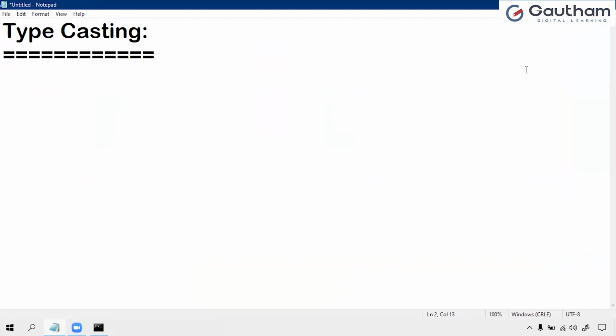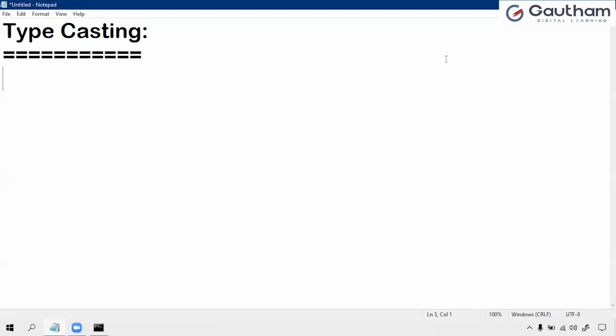What does typecasting mean? Converting from one data type to another data type. That is, type conversion is called typecasting. We know that Python is a dynamically typed programming language. By default, Python will take care of the data types. Whenever you want to convert from one data type to another data type, at that time we are going to use typecasting.